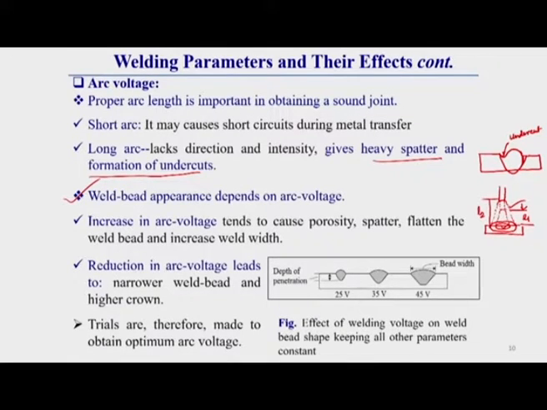Due to these things, there is a limitation of arc gap. There can also be extinguishing of the arc because of this less intensity. Another thing you should know is that after a certain length of arc, generally the arc, instead of spreading out, constricts. Why does it constrict?